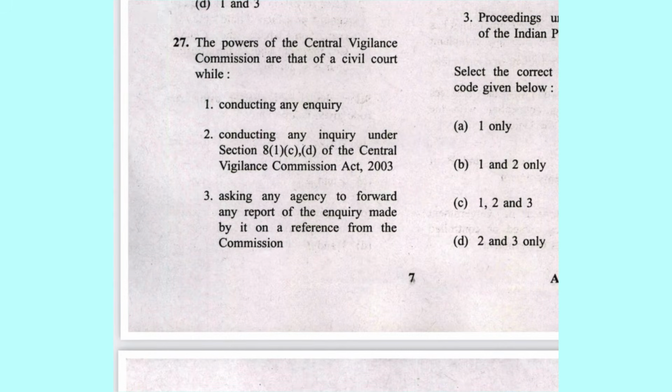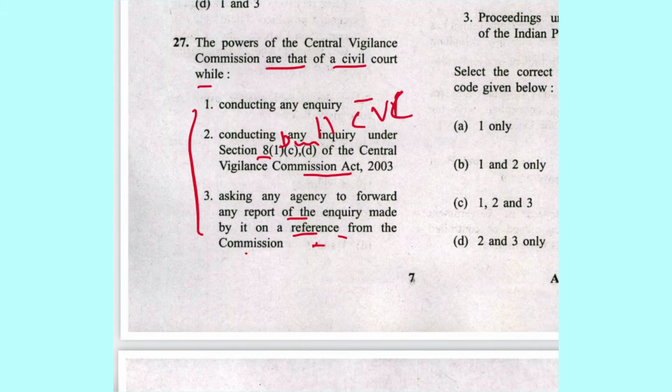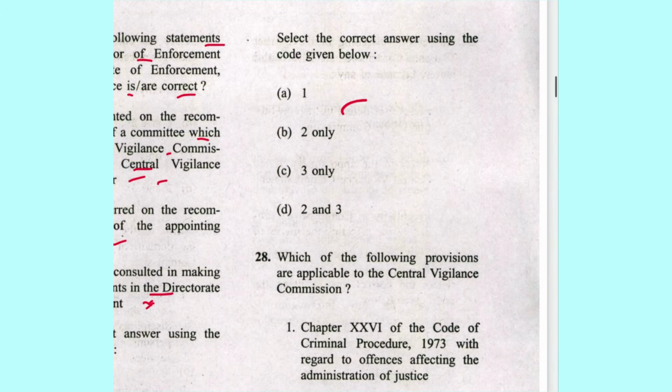Next is 27. The powers of Central Vigilance Commission are that of a civil court while conducting any inquiry under section 8(1)(c)(d) of Central Vigilance Commission Act, or asking any agency to forward any report made by it on reference from commission. See, these all options were wrong. How? 8(1)(b) and (c) are mentioned in section 11 of Central Vigilance Commission Act, and it is mentioning here (d). So (d) is not mentioned there. So all options are wrong. You can see that 1, 2, and 3.